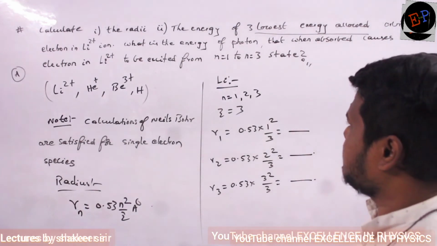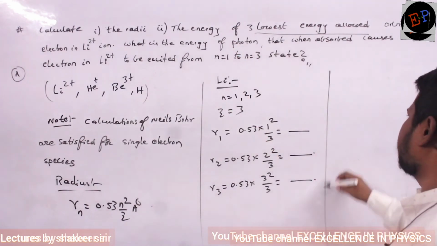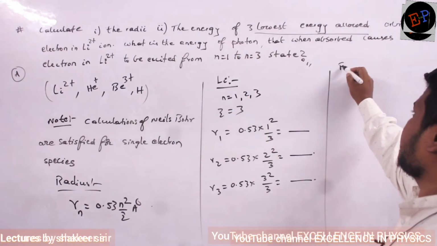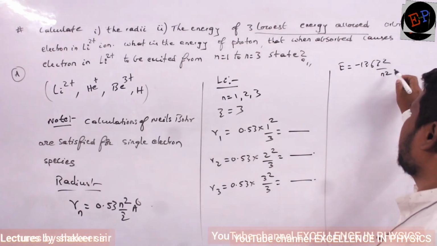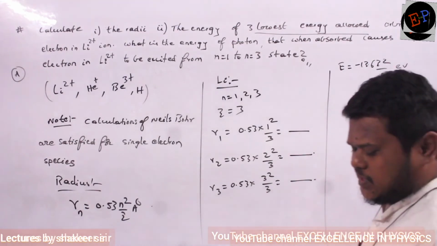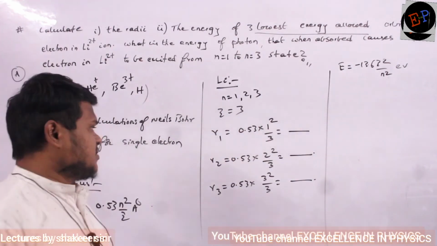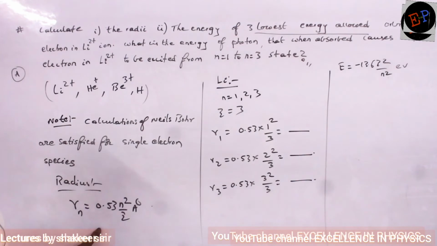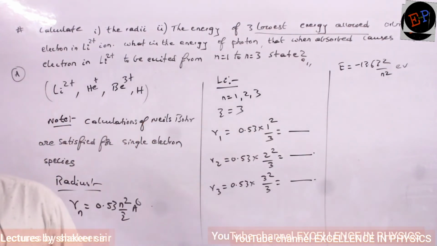Clear, no? And similarly he is asking energy also, no? What is the equation of energy? Energy equation, tell me. Minus 13.6 Z square divided by n square electron volts. That is the equation for energy, no? Okay? So this is the equation for radius of orbits. This is the equation for energy of electron in a particular orbit.